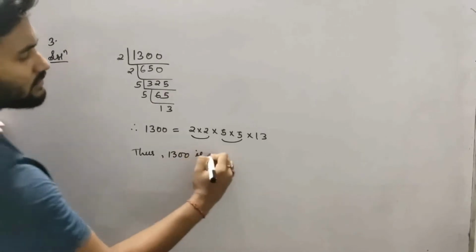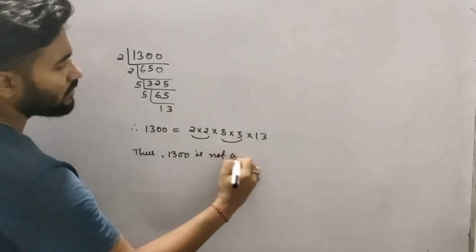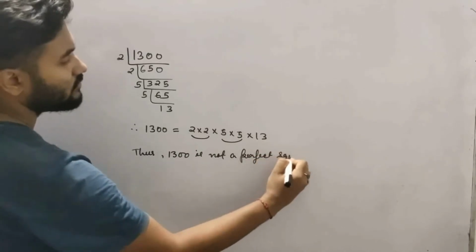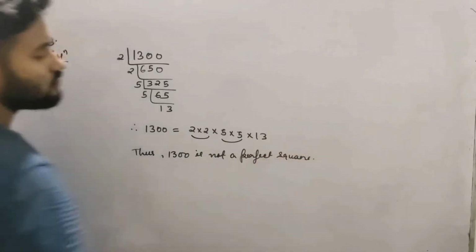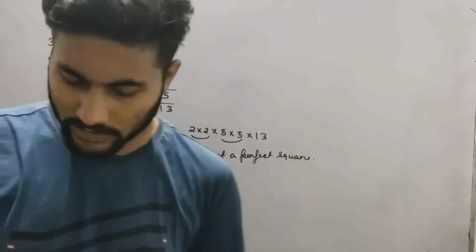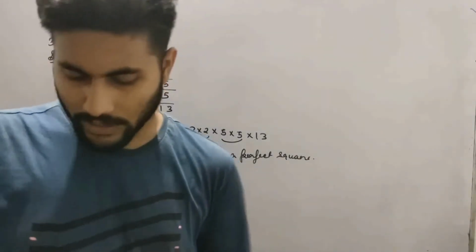1300 is not a perfect what? Square. So thus 1300 is not a perfect square. This way, with the simple prime factorization method, you will get the answer.